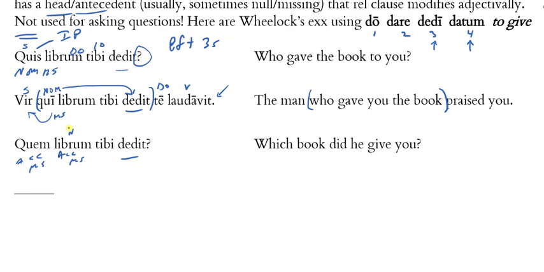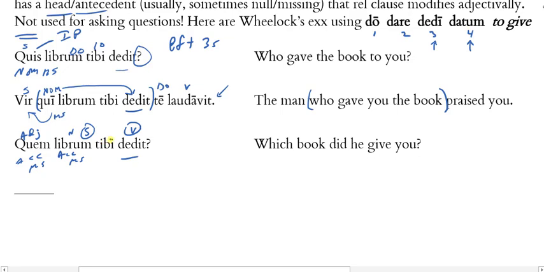It also looks like an interrogative pronoun and an interrogative adjective. But notice it's in front of a noun, it accompanies a noun, and it agrees in case, gender, number. This looks like the interrogative adjective. I know it's not the relative pronoun because it doesn't come after a head or antecedent either, right?